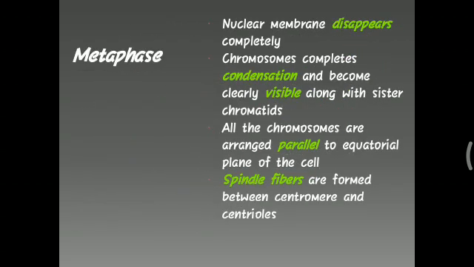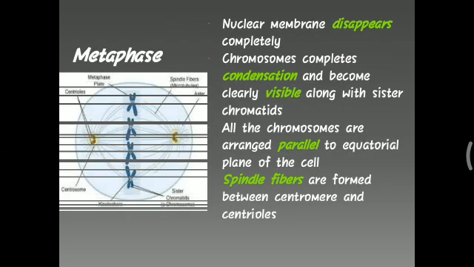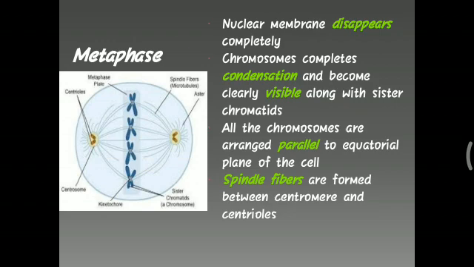Then comes the second phase, metaphase. Now you can see the complete difference between the figures of prophase and metaphase. Here in this phase, the nuclear membrane has already disappeared completely. Chromosomes complete condensation and become clearly visible along with the sister chromatids.